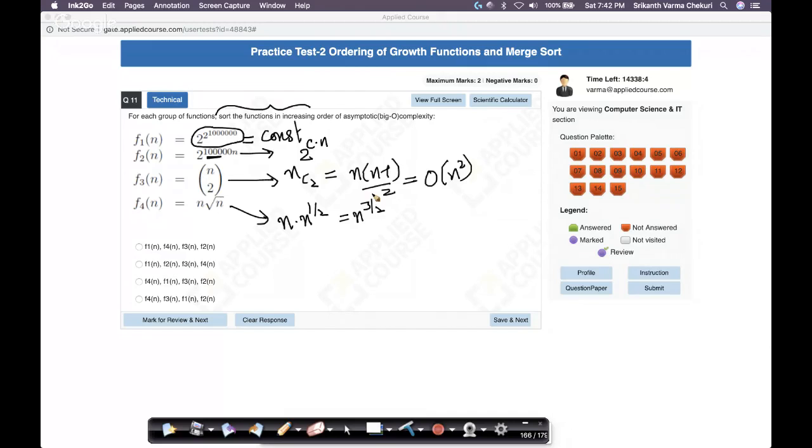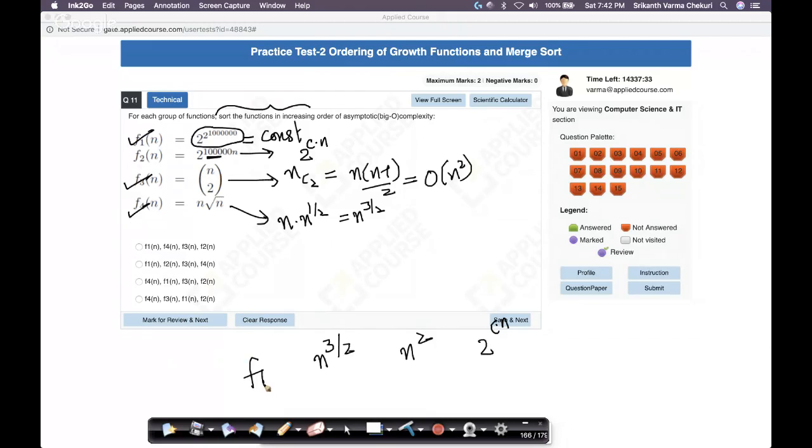Now, amongst all these functions, let's see how they grow. Obviously, n power 3 by 2 grows slower than n squared. We know that. Now, this is a constant, and the constant grows slowest. So f1 will grow slower than everything else as n increases, because that's a constant. I forgot. So f1 is taken care of, f3 and f4 are taken care of. We know f2 is 2 power cn, where the constant is greater than 1. We know that f2 grows faster than all of these.